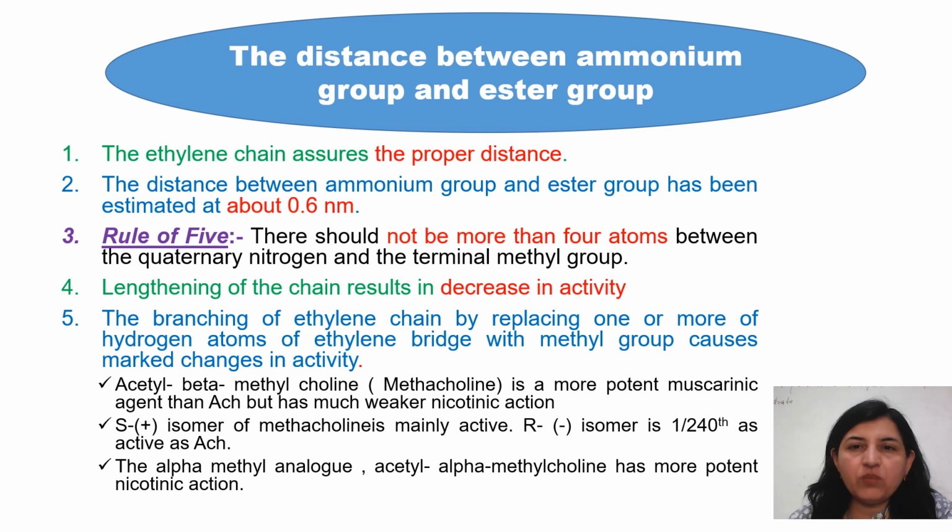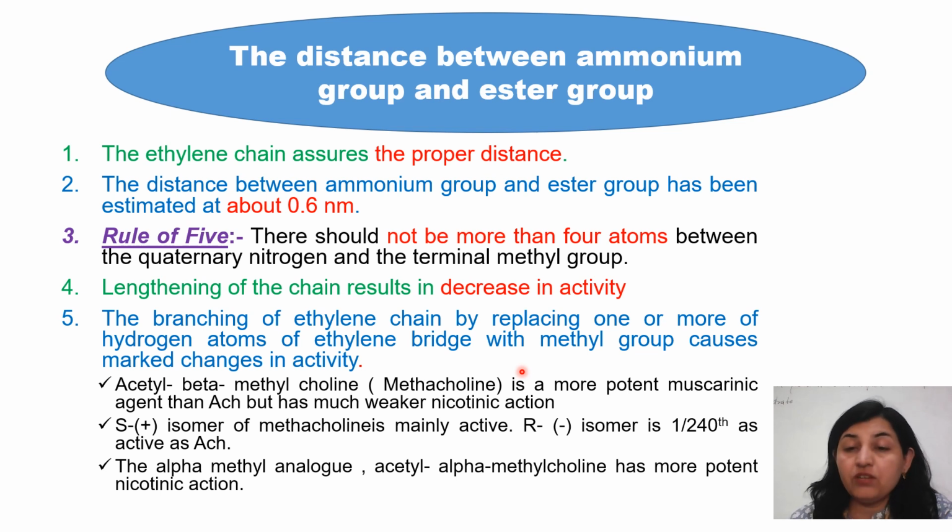Now, the distance between the ammonium group and the ester group. This ethylene chain assures the proper distance. The distance between the onium and ester group must be 0.6 nanometer, and it follows the rule of 5. The chain length is 2, that is the ethylene linkage. If we increase the chain length up to 3, 4, 5, the activity will decrease. So the rule of 5 says that there should not be more than 4 atoms between the quaternary nitrogen and the terminal methyl groups. Further increase in the chain results in a decrease in activity.